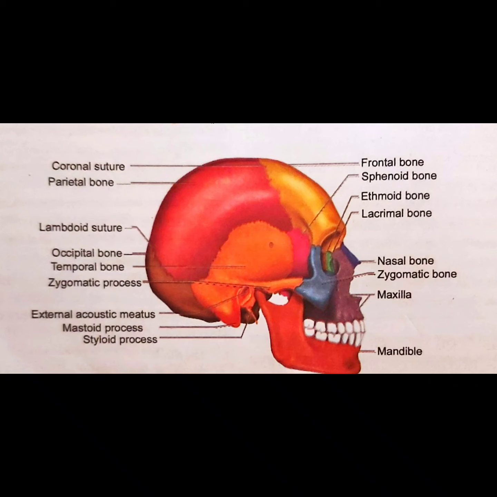The skull. The skull is the bony framework of the head. The skull articulates with the superior region of the vertebral column with the help of two occipital condyles, so it is dicondylic. The skull consists of 8 cranial bones, 14 facial bones, 6 auditory ossicles and the hyoid bone that supports the base of the tongue.